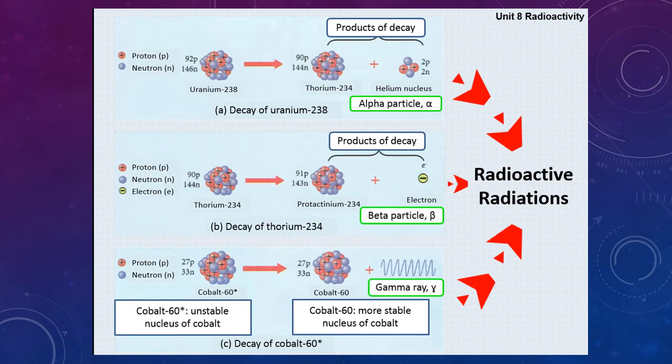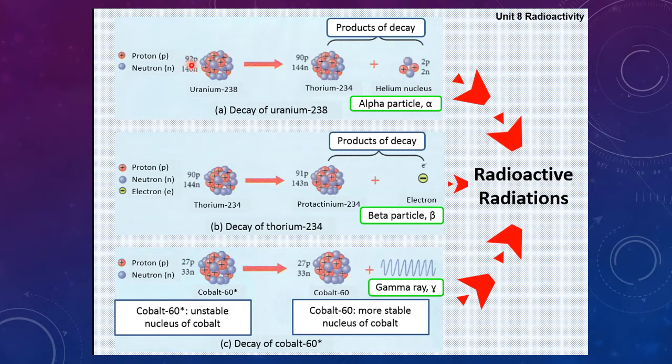Now let us see how these radioactive radiations are produced. There are three types of radiations: alpha particle, beta particle, and gamma ray. So how is the alpha particle released? When uranium decays into thorium, during this process it releases 2 protons and 2 neutrons. These 2 protons and 2 neutrons are known as a helium nucleus, or the alpha particle, and this is the radiation which is actually produced.